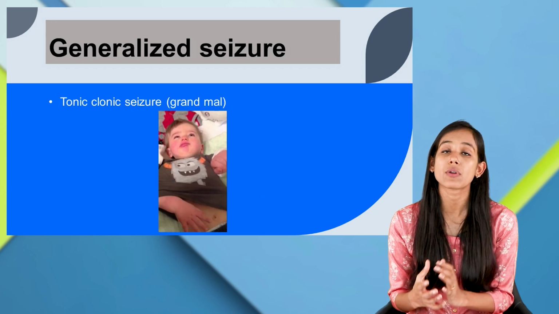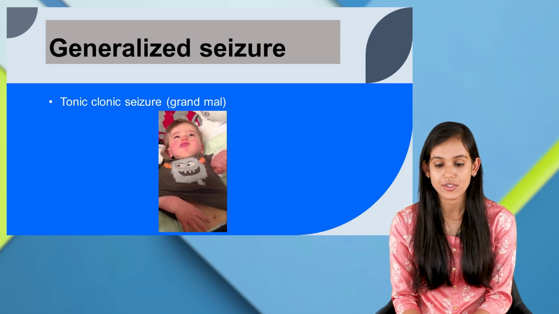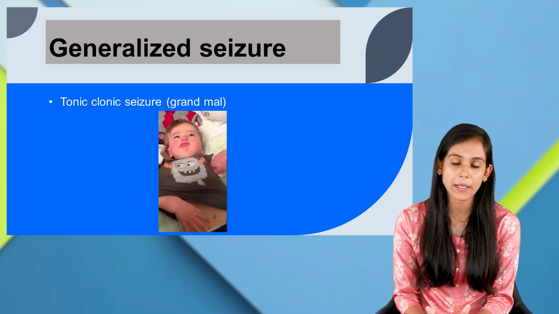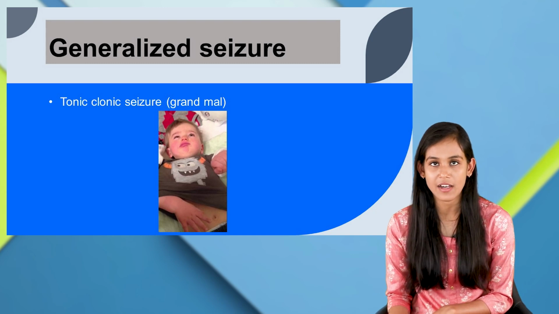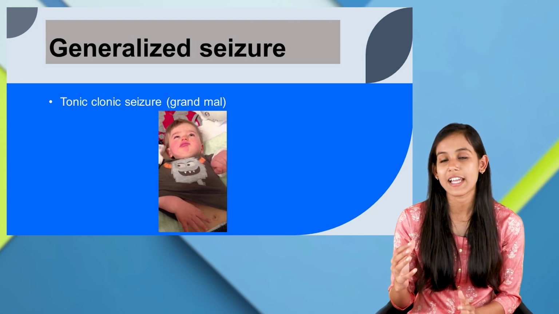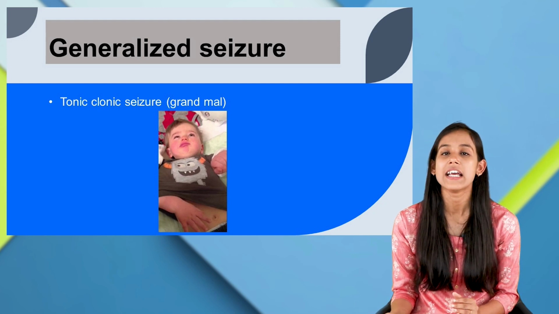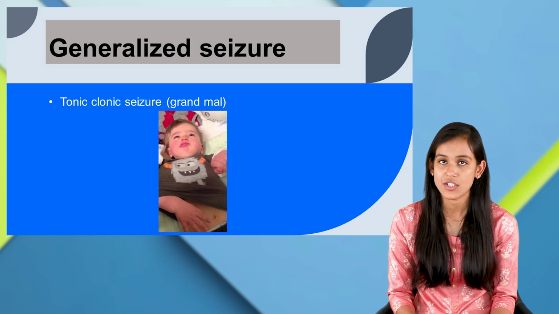And then we have tonic-clonic seizure, also called grand mal seizure. This is one of the most common types of seizure, and as you can see, both names are involved, tonic and clonic. That means both characteristics are involved: body stiffening and also recurrent jerking.